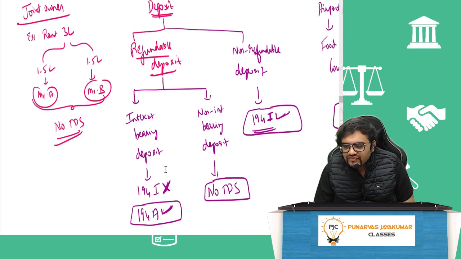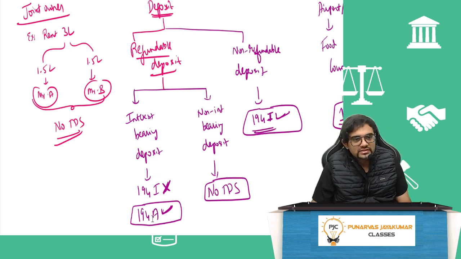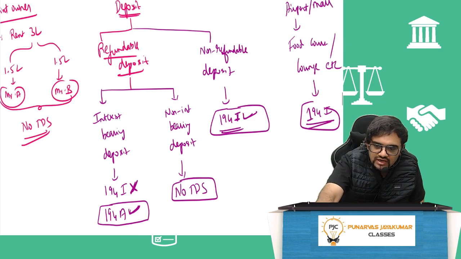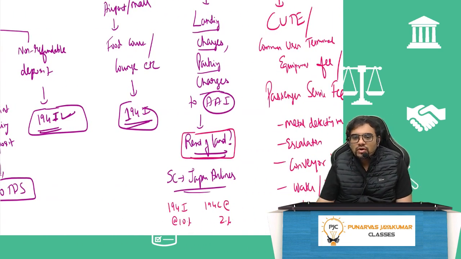Deposit, refundable deposit if I have taken, interest bearing deposit, 194I will not come, 194A will come because interest is given there. Non-interest bearing deposit, no TDS. If it's a non-refundable deposit, then 194I will come because again it is non-refundable as such, it is deemed to be rent.